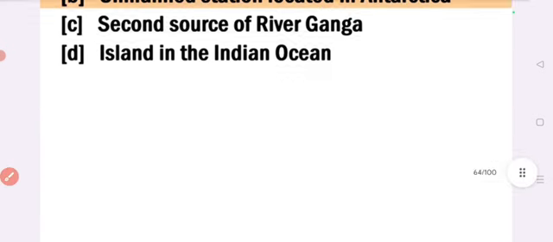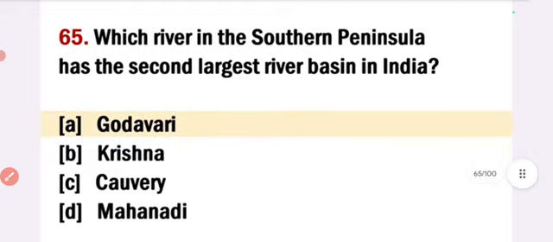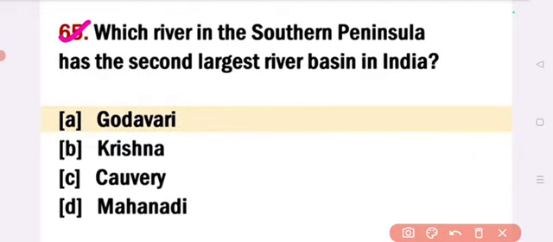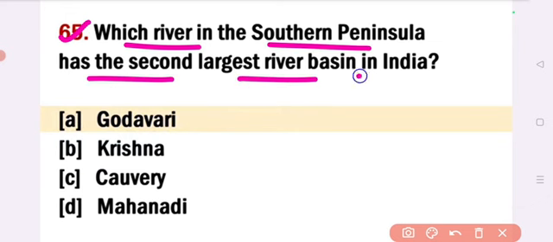Next question is, which river in southern peninsula has the second largest river basin in India? Answer option A, Godavari. Godavari in southern peninsula has the second largest river basin in India.